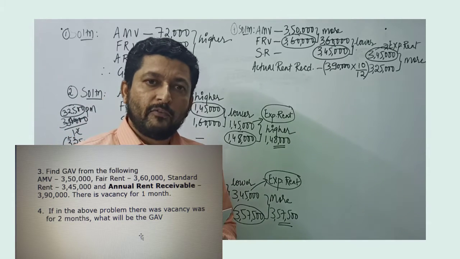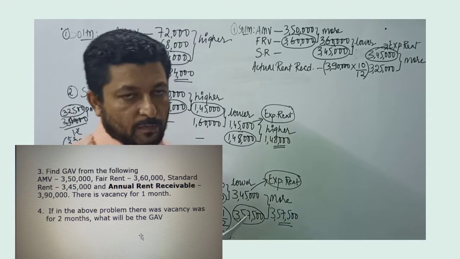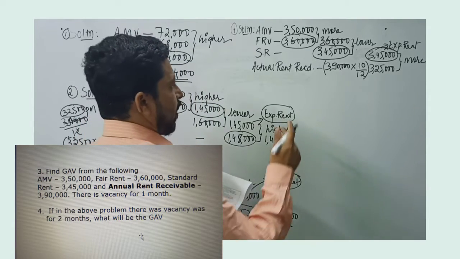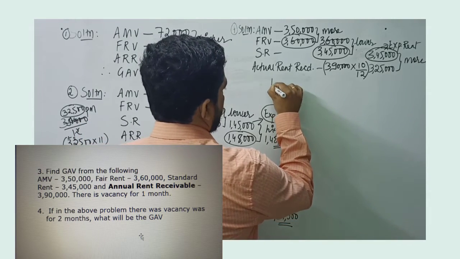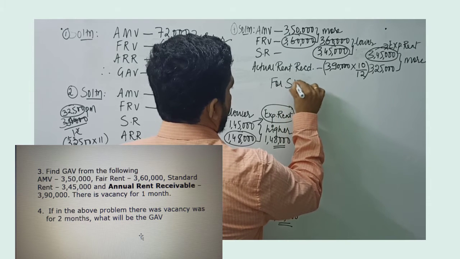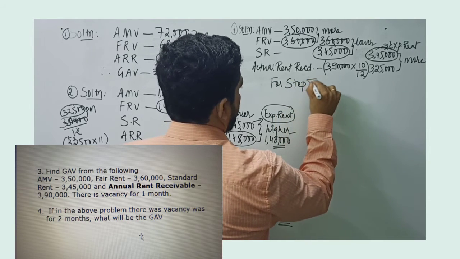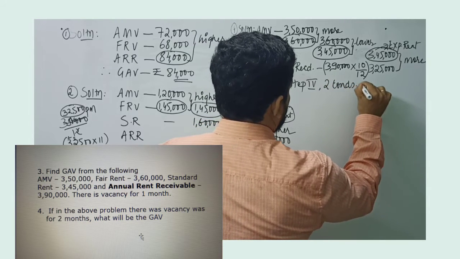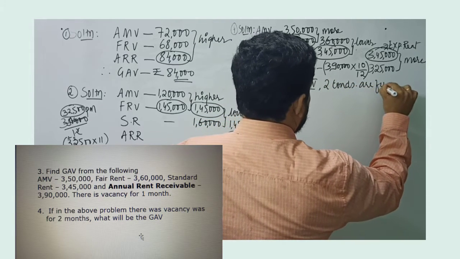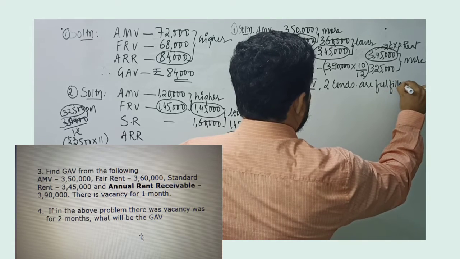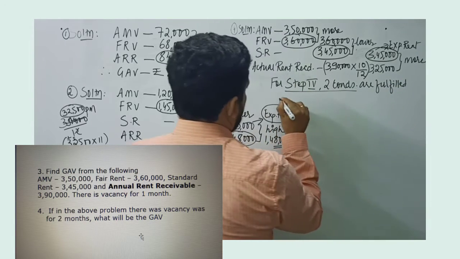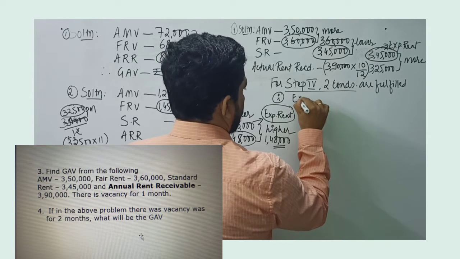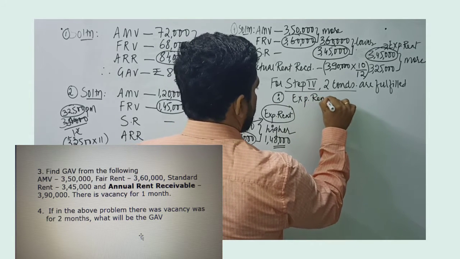Now, we are very clear with step 4. We can go to step 4 only when two conditions are fulfilled. Which are those conditions? The first one is expected rent becomes GAV. So I record over here: the first condition is expected rent is GAV.